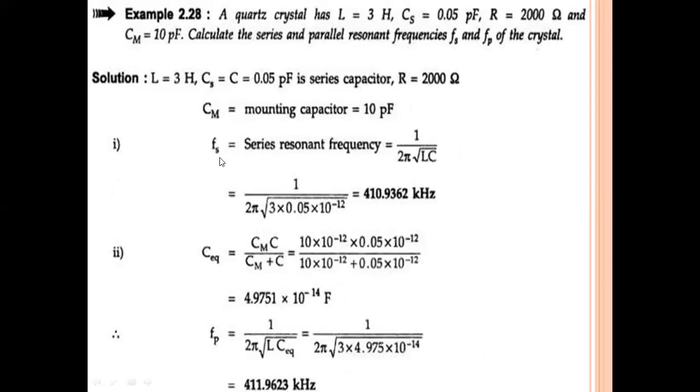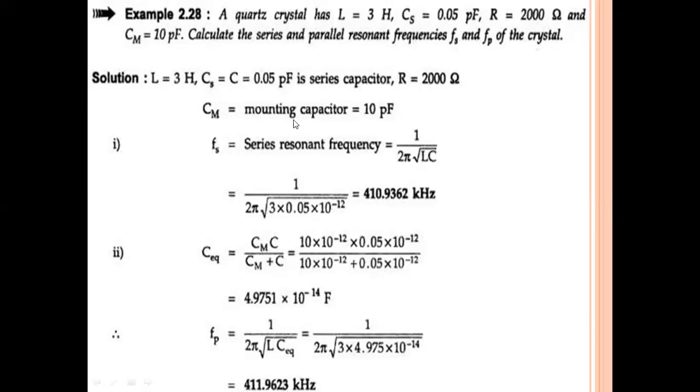We know the formulas for the series and parallel resonant frequencies, Fs and Fp. So the given data is L equal to 3 henry, CS and C both are the same. CS is 0.05 picofarad, the series capacitor, R equal to 2000 ohms, and the mounting capacitor CM is 10 picofarad.